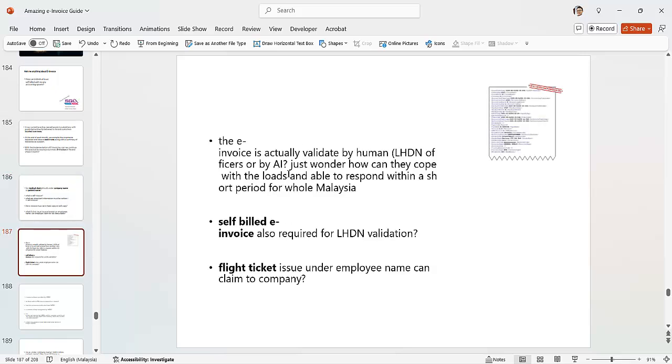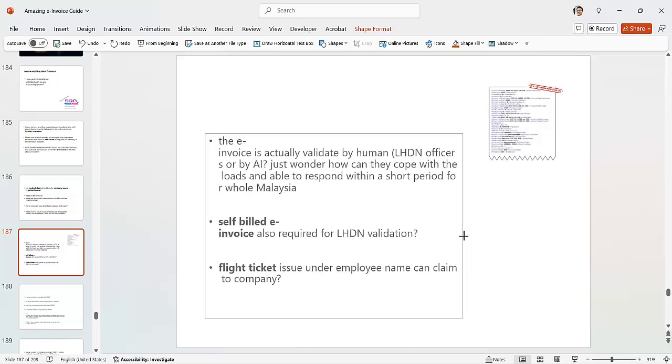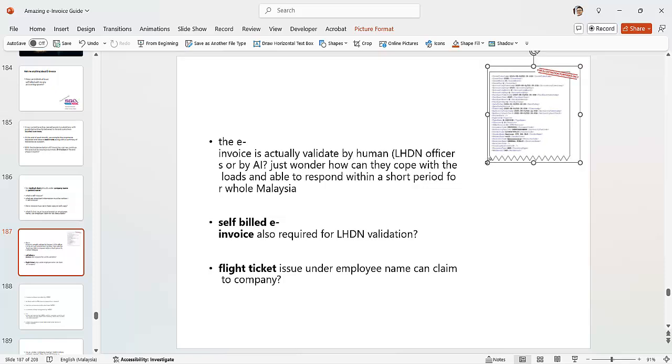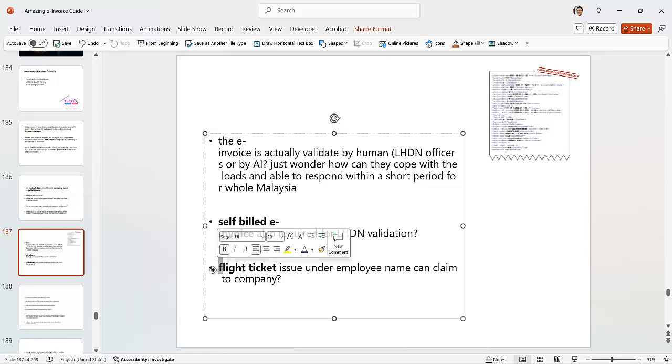Is the invoice actually validated by AI? Just wondering how they cope with it. Machine learning, AI, actually it's not quite AI. It's just that they use JSON and XML, so it will be very fast. Already proven, no problem. Is a self-bill invoice also required for LHDN validation? Oh yes, of course, because LHDN wants to know that every income and every legitimate expense has to be validated by LHDN.